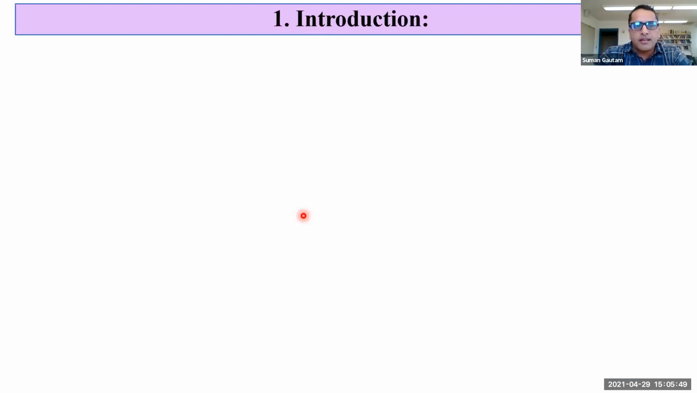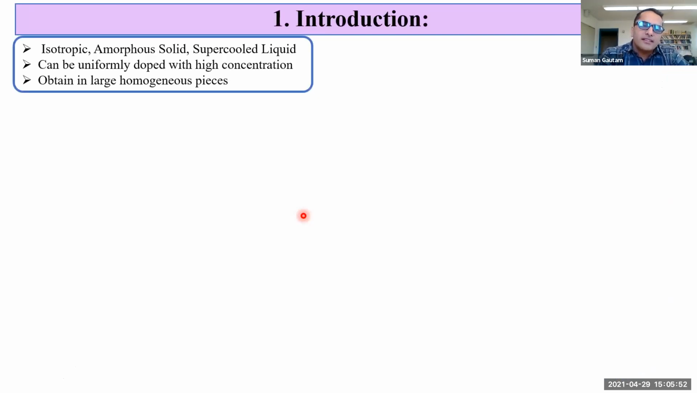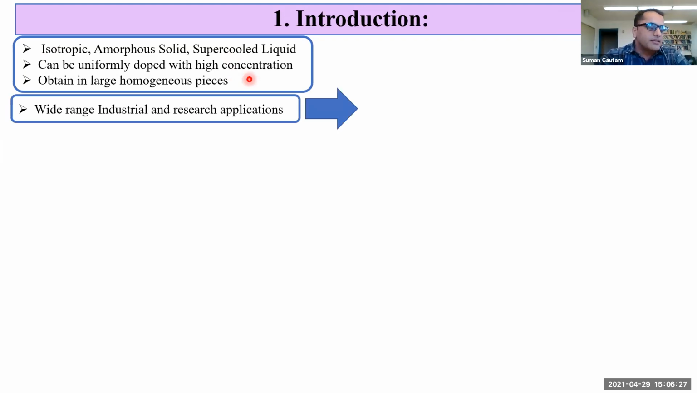Now let's talk about glass. What is glass? Glasses are isotropic materials which have identical properties in all directions. They are amorphous solids. Any non-crystalline solid in which atoms or molecules are not organized in a definite pattern is called an amorphous solid. Amorphous solids are also called supercooled liquids because they have a tendency to flow, but the flow is very, very small over a large time. Glass can be uniformly doped with high concentration and can be obtained in large homogeneous pieces. It has a wide range of applications from industry to research.